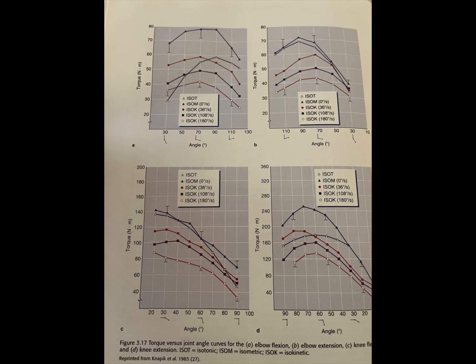Additionally, the shape of the curve of maximal torque versus joint angle may or may not be the same as that of the curve of maximal muscle force versus muscle length, for several reasons. Because of changes in pivot point location and tendon position, the moment arm through which the muscle acts can vary throughout the movement. In examples such as the variation illustrated in 3.11, near the beginning and end of the elbow range of motion, the elbow flexor muscles must exert more force to maintain the same torque they generate in the mid-range. From another point of view, constant muscle force exerted by the elbow flexors throughout the full range of motion results in lower torque generated at the extremes of the range of motion than at the mid-range.